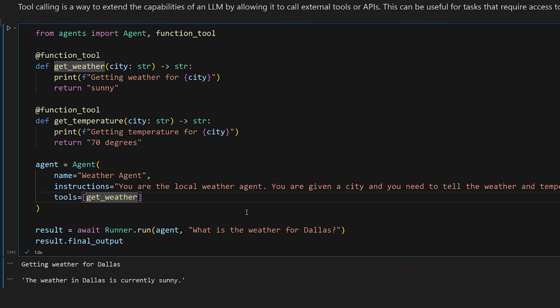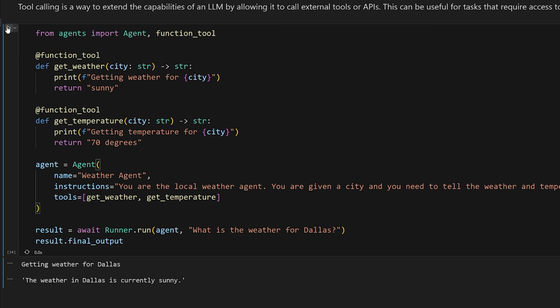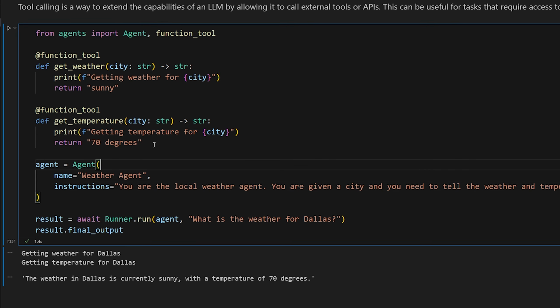So now if we run it, we need to make sure that we also add the tool here. So get temperature. And there we go. Now let's try it out. Getting weather for Dallas, getting temperature for Dallas. The weather in Dallas is currently sunny with a temperature of 78 degrees. That is awesome.